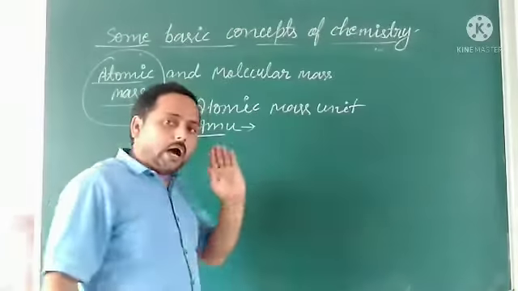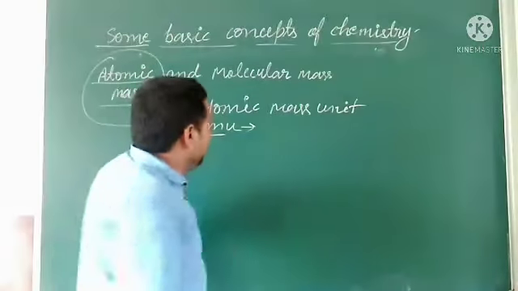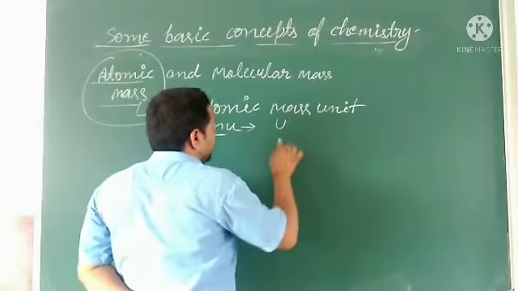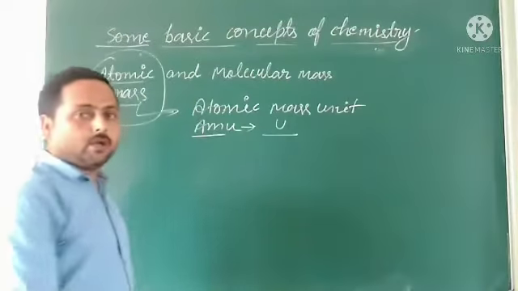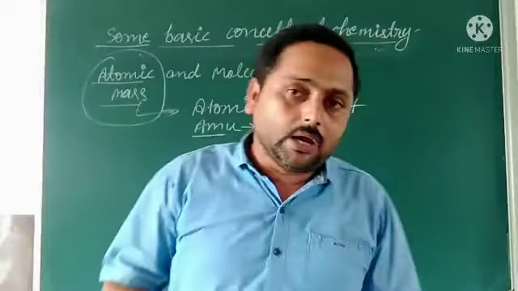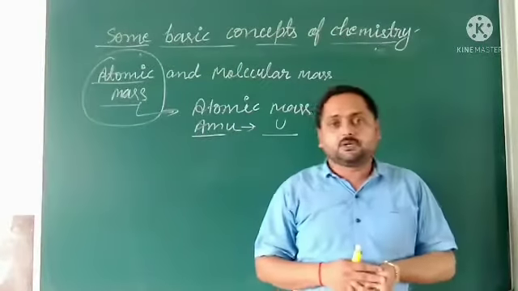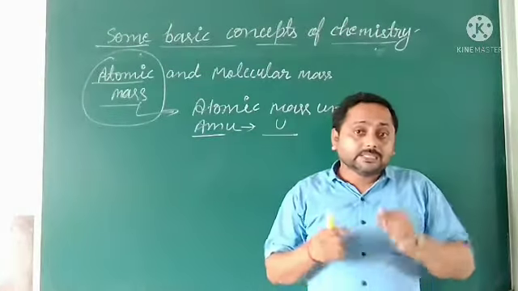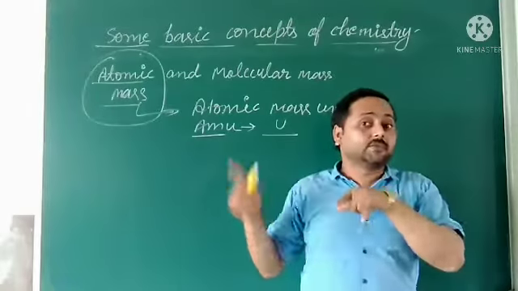It was used in earlier times, and now we use u, that is unified mass. Atomic mass unit is the unit to measure the atomic mass of atoms.